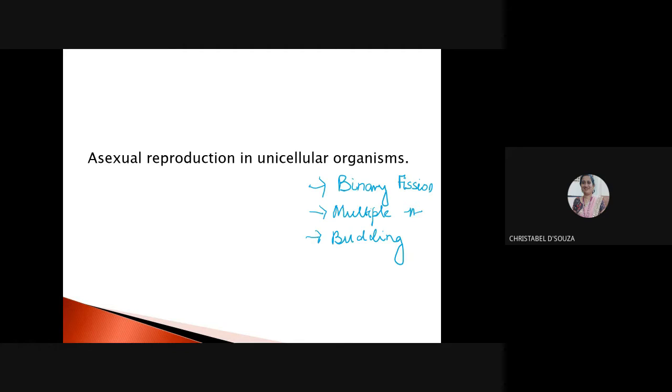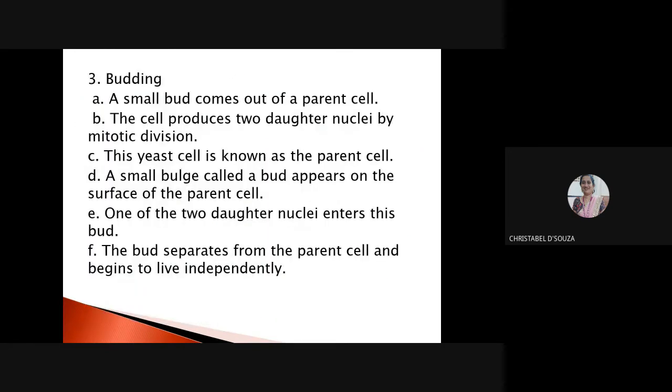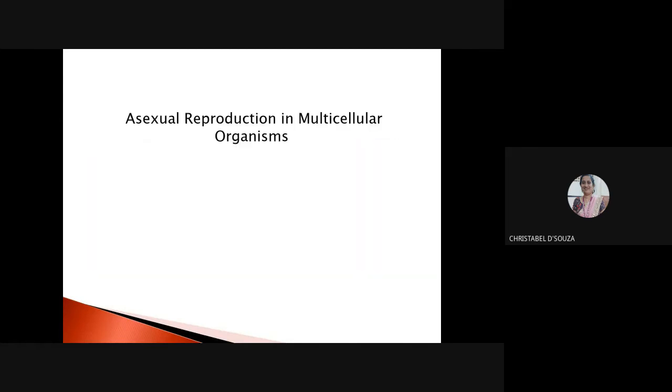It can be seen in some bacteria, okay? Yeast it can be seen in, okay? As far as unicellular organisms are concerned, some bacteria also reproduce by budding, okay? So this is my asexual reproduction in unicellular organisms.